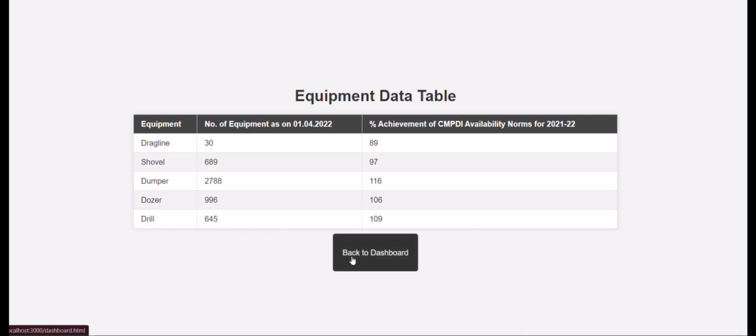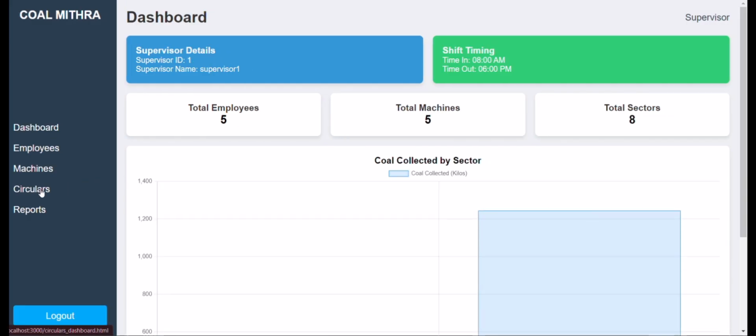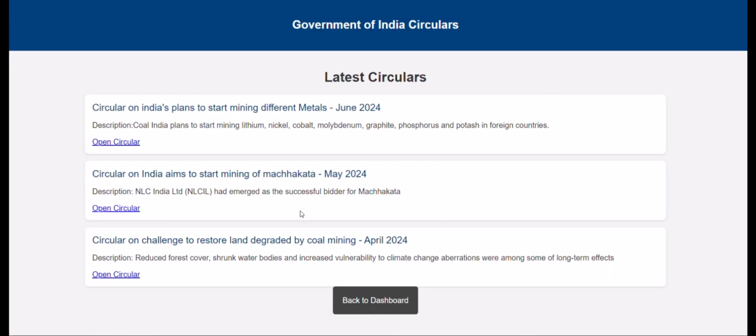Next we have a circular section where we'll be provided with the latest circulars from the Government of India regarding the coal industry. Next is the report section.